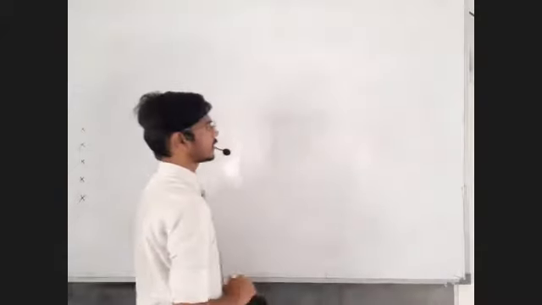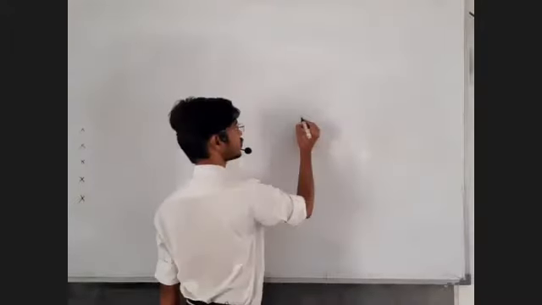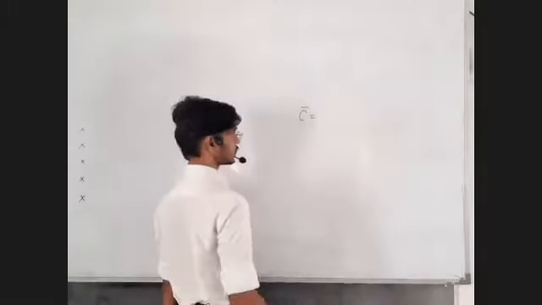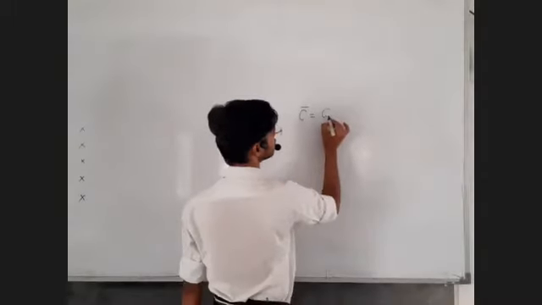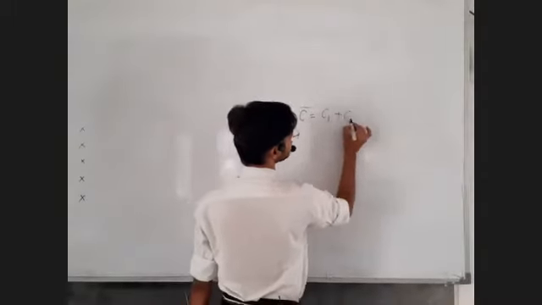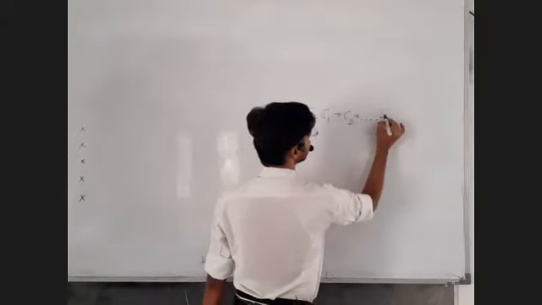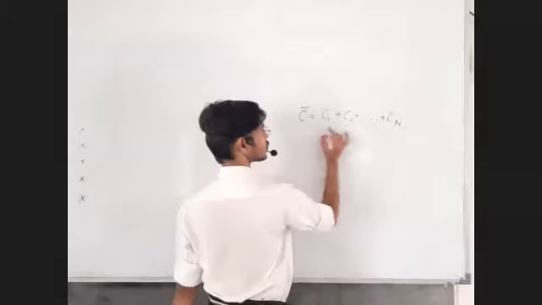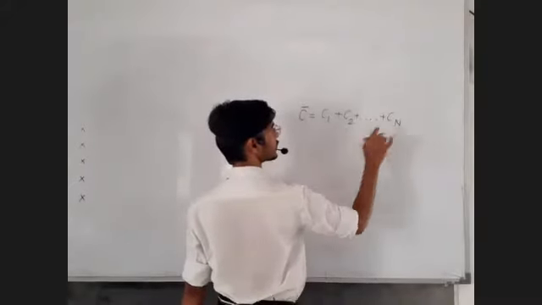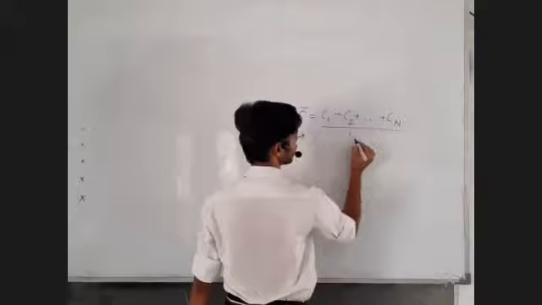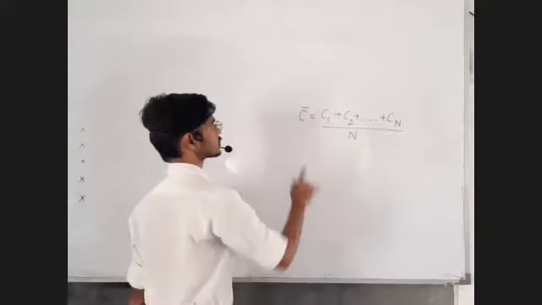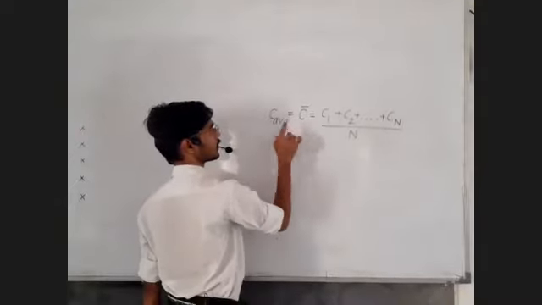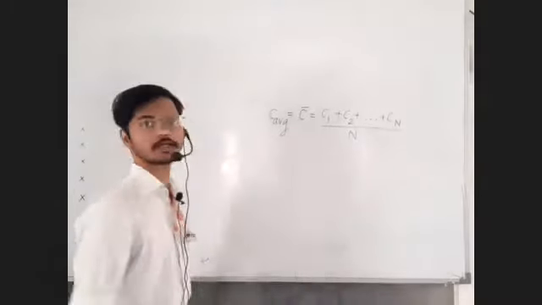So let us write that mathematical definition of average value once again. Write along with me. If you have already written, no need to write. C bar is equal to C1 plus C2 up to the speed of the last particle, that is the nth particle, the total number of particles being capital N, divided by capital N. This is called the mean speed. It is also called the average speed.